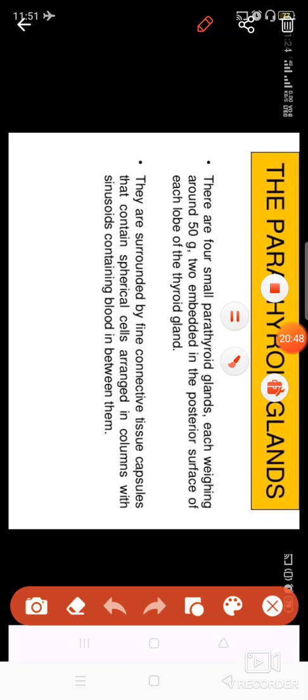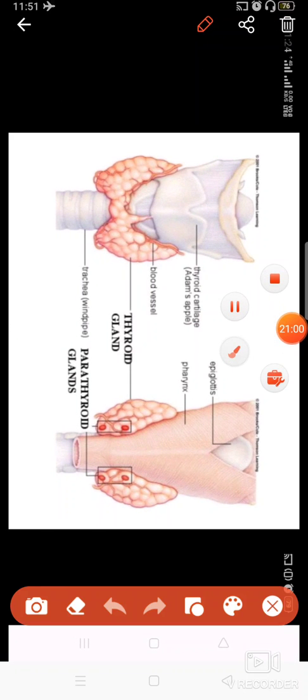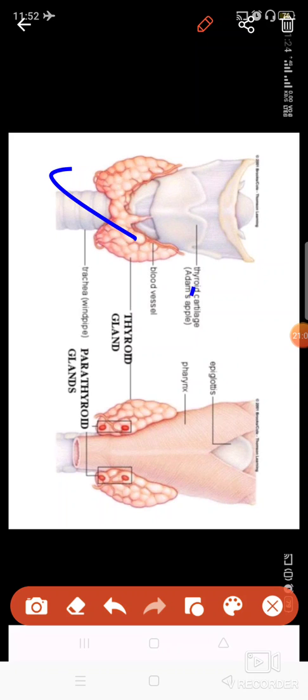Then comes the parathyroid gland. If you see, these are the four glands which are present at the sides of the thyroid gland. Its weight is about 50 kg, and where it is present I'll show you. See, this is the thyroid gland, and this is the front part, that is the anterior part of this gland. At the back, you can see the back of your neck region, this is the posterior part of the thyroid gland. Here you will see at the sides, at the corners, there are four small glands present